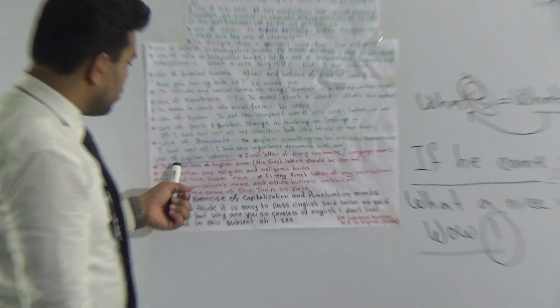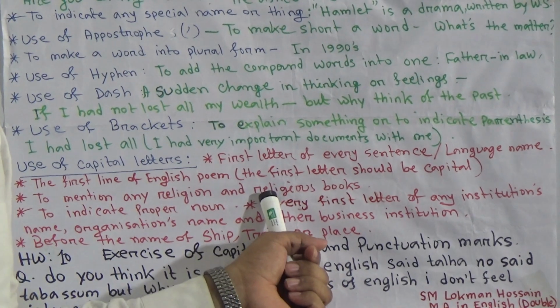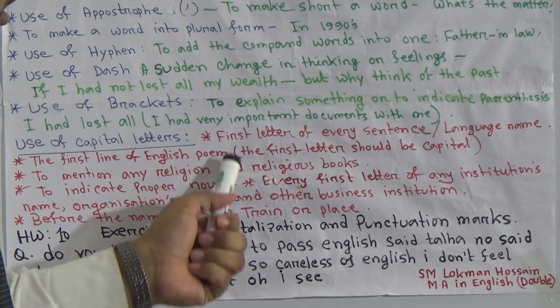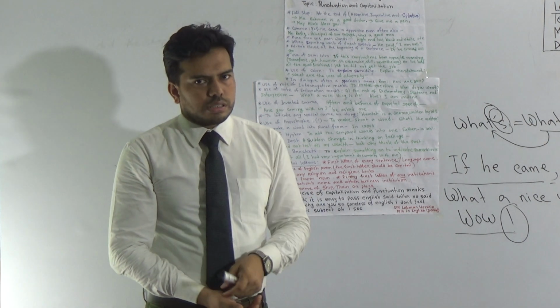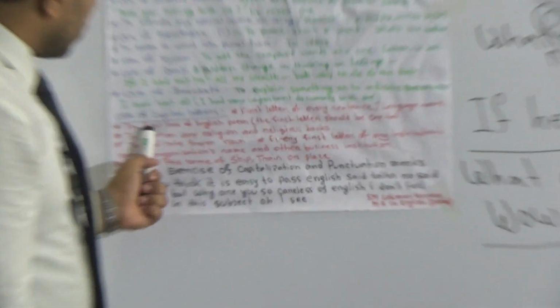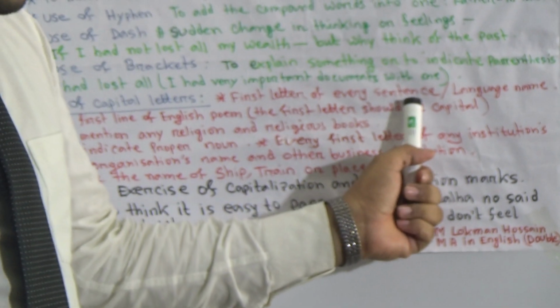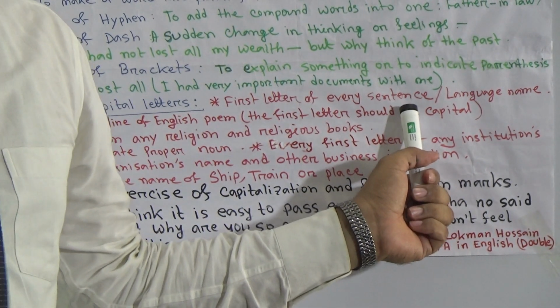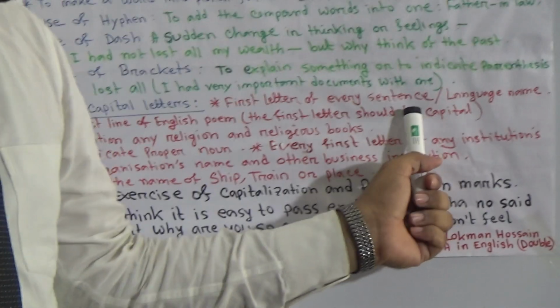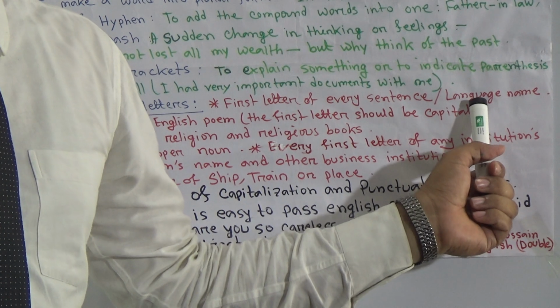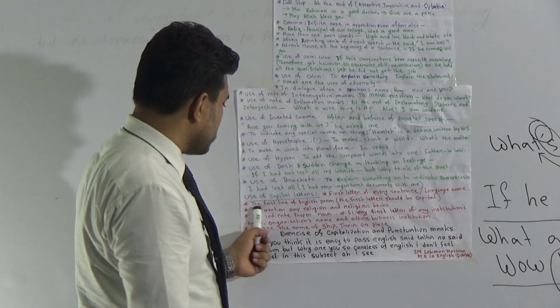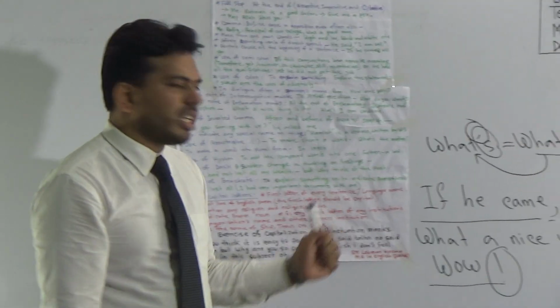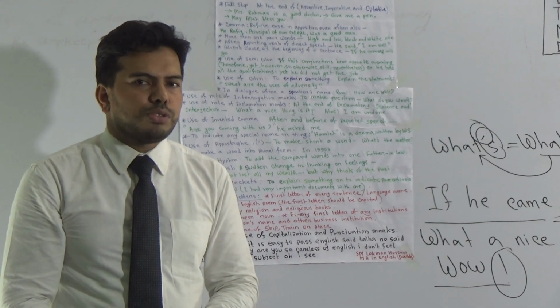Okay. Now, use of capital letters is very easy for you. In your question paper, some letters will be given randomly in small letters, but you have to change them into capitals. Here, the first one is the first letter of every sentence. Whenever you start writing, the first letter of every sentence should be capital. And any language name, the first letter should be capital. Next one is the first line of an English poem should be capital.